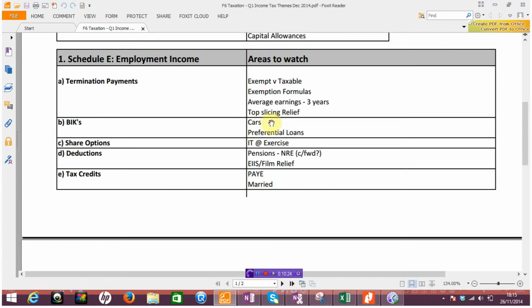What top slicing relief does is simply say that, well, if you're still incurring a tax charge, then compare that rate, highly likely to be 41%, given that the termination income is the top slice of earnings. Compare that rate to the average rate that you're given in the question. And simply add or indeed deduct a tax credit in your answer. Okay, so do look at that within your study text.